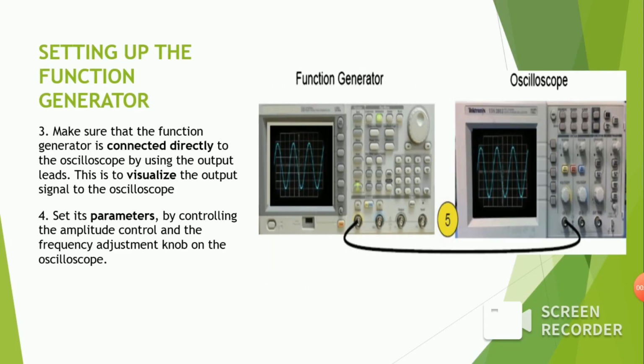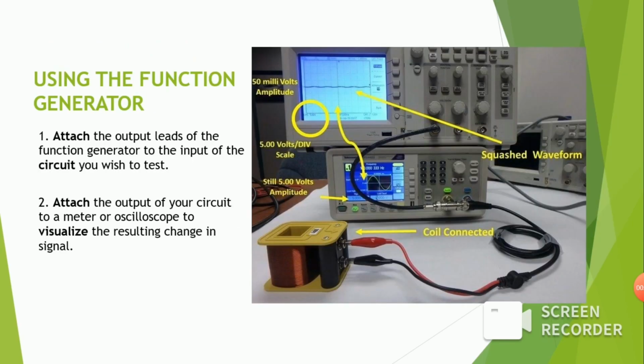Thirdly, make sure that the function generator is connected directly to the oscilloscope by using the output leads. This is to visualize the output signal on the oscilloscope. Set its parameters by controlling the amplitude control and the frequency adjustment knob.